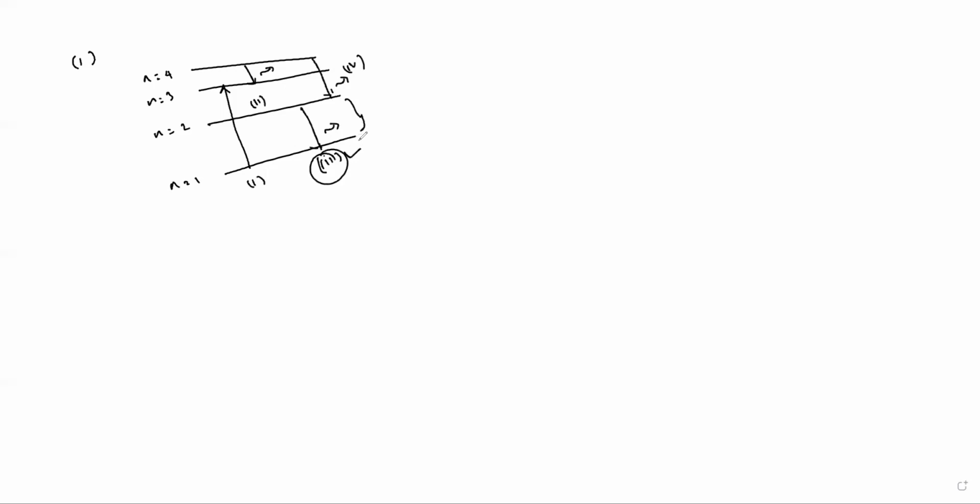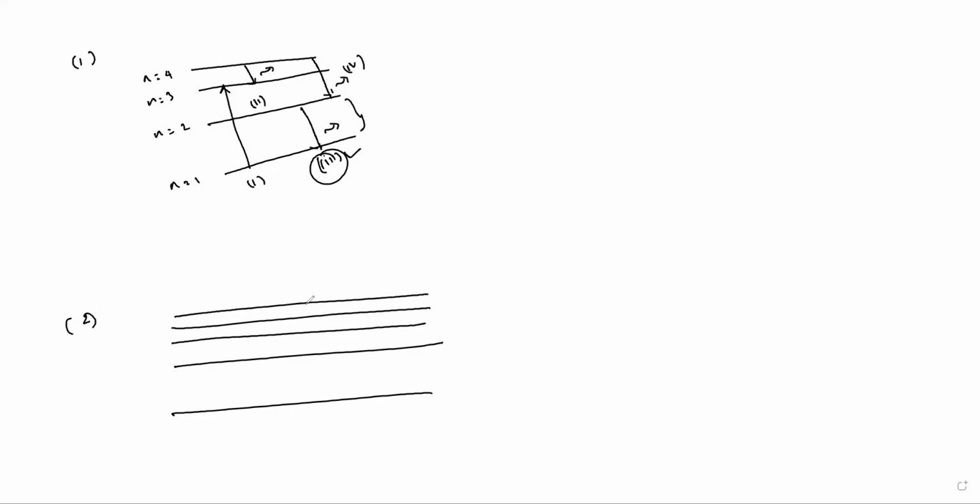Next, the series limit frequency of the Lyman series is nu1. The series limit frequency of the fifth series is nu. So this is the second question. If you see this hydrogen spectral diagram, this is the ground level, and then the next level.